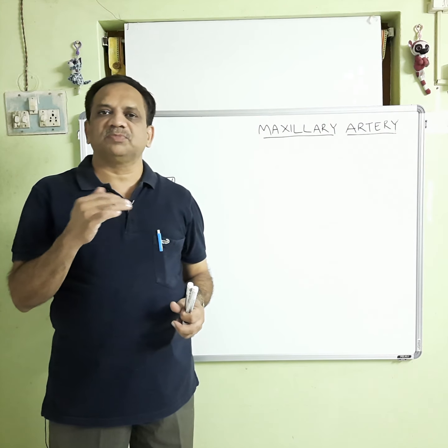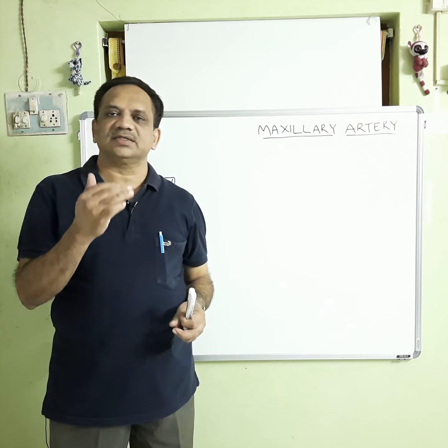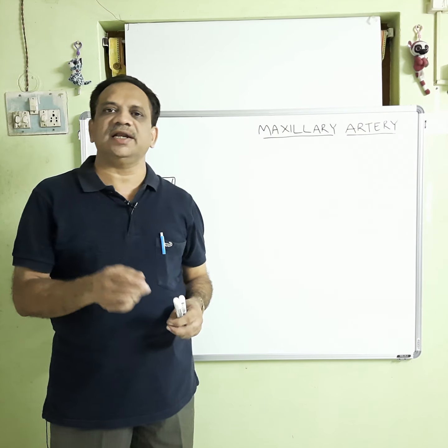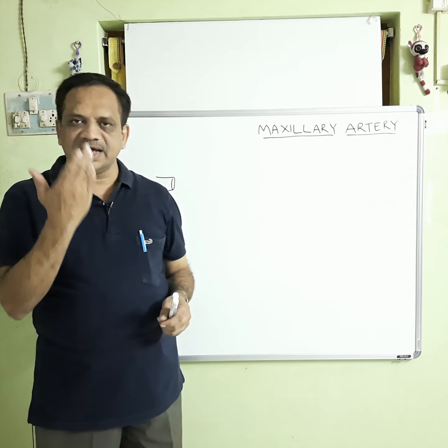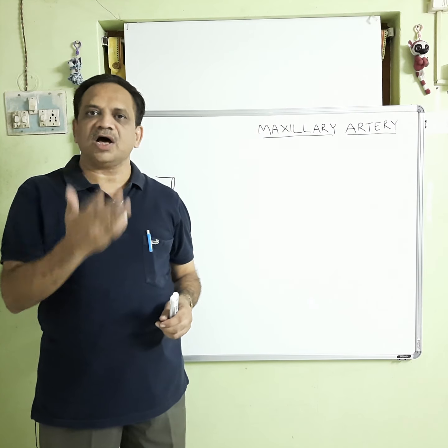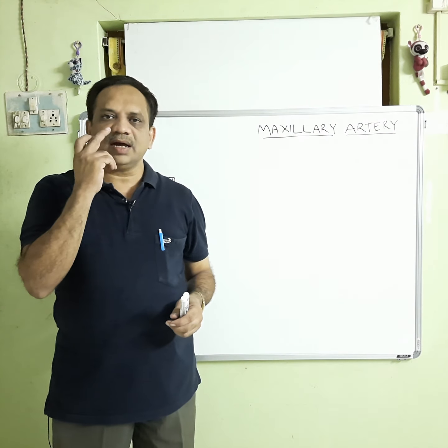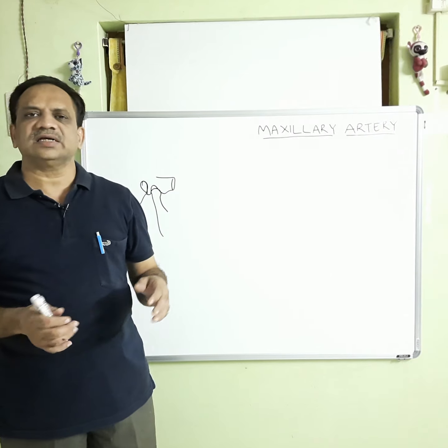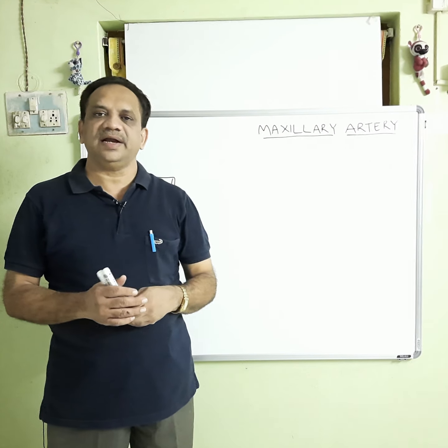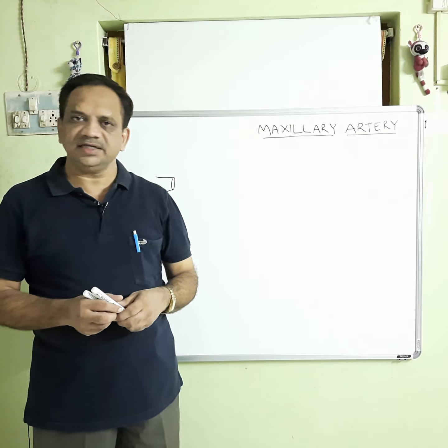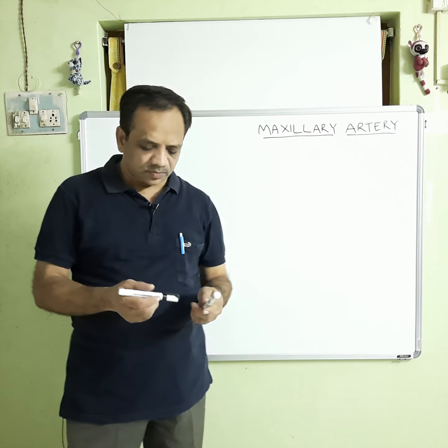So, the molars, premolars, incisors, canines of the maxilla and adjoining gums, also the nasal cavity and infraorbital muscles and the cheek. So, it has a wide distribution of blood. How the branches are arranged, we will see today.